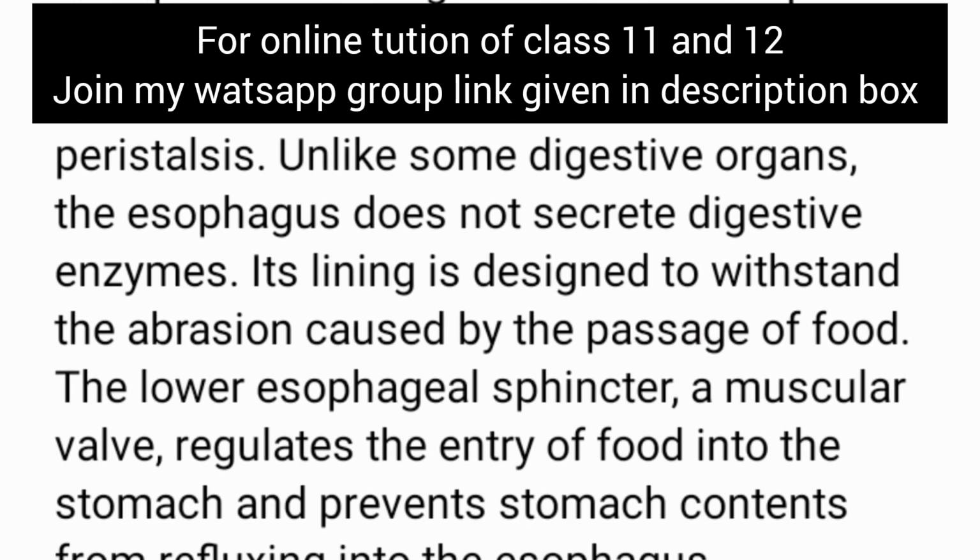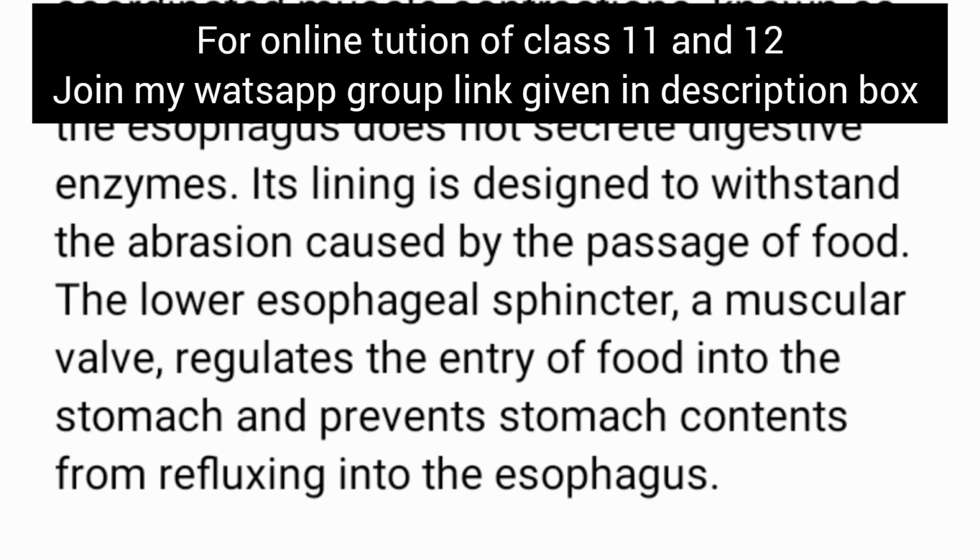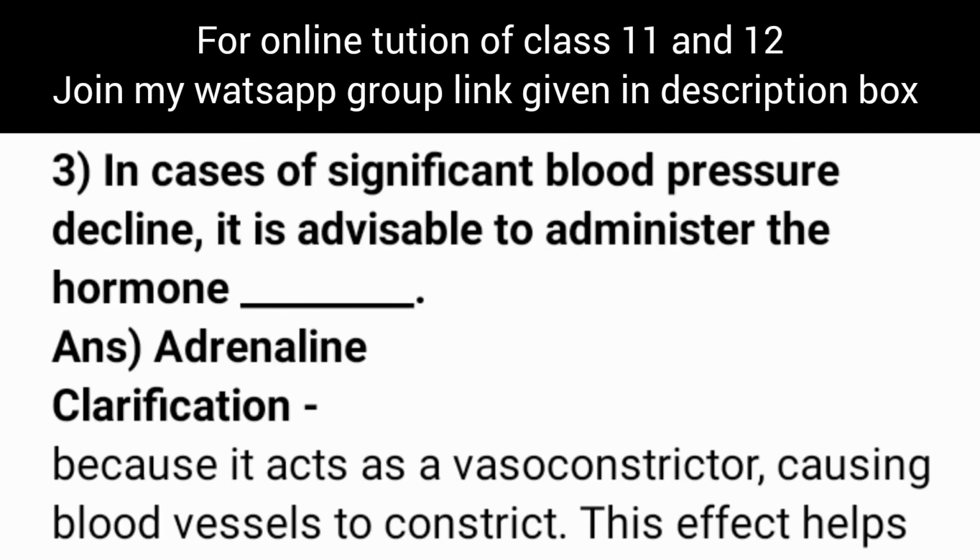Unlike some digestive organs, the esophagus does not secrete digestive enzymes. Its lining is designed to withstand the abrasion caused by the passage of food. The lower esophageal sphincter, a muscular valve, regulates the entry of food into the stomach and prevents stomach contents from refluxing into the esophagus. Now let's see question number 3.